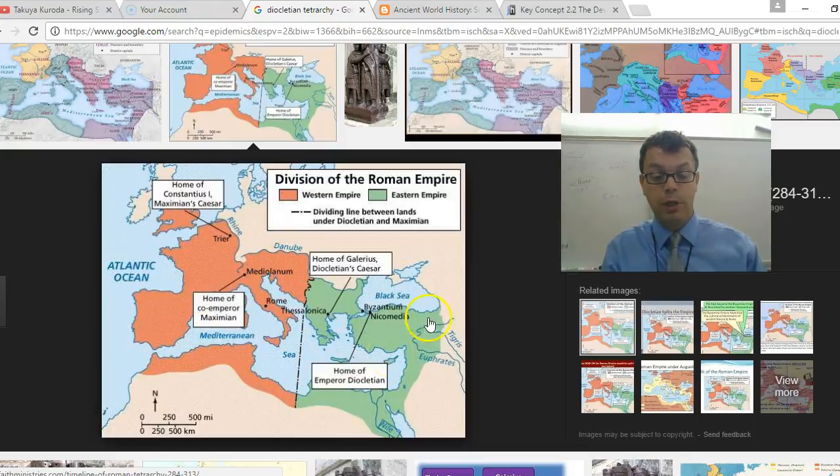So the Eastern Empire will get stronger, and you can see there will be a new capital, home of the Diocletian Empire, and you have a co-empire over here. So they'll be kind of like two emperors. That doesn't work for too long because the East becomes a lot more powerful than the West, and the Western Roman Empire will fall in 476. But the East is going to go on for like another 1,000 years after that, which is crazy.